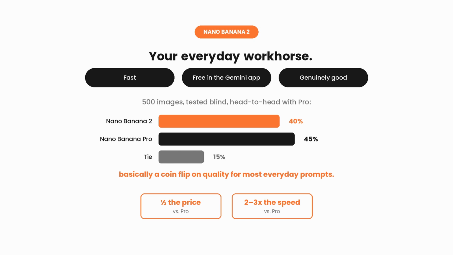Independent testing that ran 500 images through both Nano Banana 2 and Pro found something interesting. In unlabeled comparisons, testers picked Nano Banana 2 about 40% of the time, picked Pro about 45% of the time, and called it a tie the rest. That's basically a coin flip on quality for most everyday prompts. But Nano Banana 2 does it at roughly half the price and 2 to 3 times the speed.